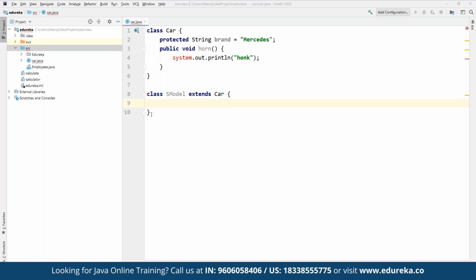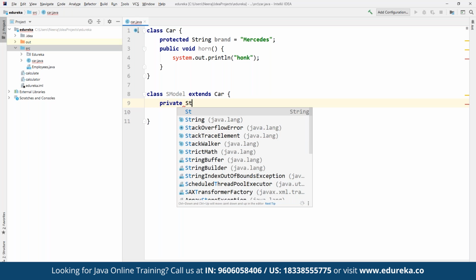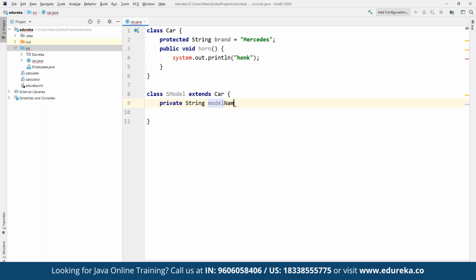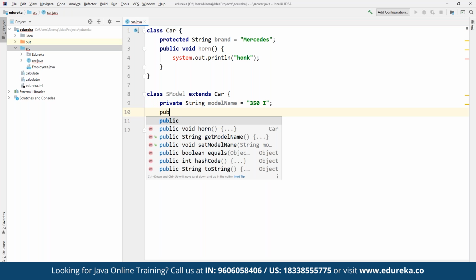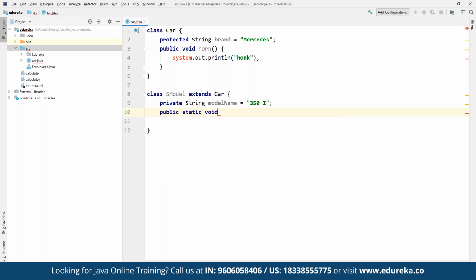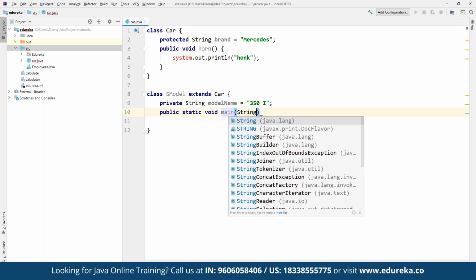All right. And then we can define other components. For example, suppose we want to specify the exact model here, then we can define the model name. For example, here we can define a private string, again a private string, and then we can define model name. Now inside this model we may have multiple models available, like we have 350i, and this is again, we can say, a different model. And then we can define public static void main string args.